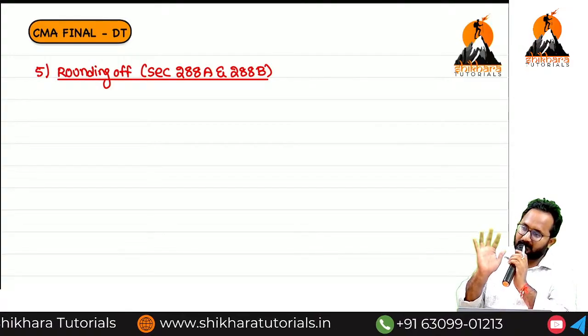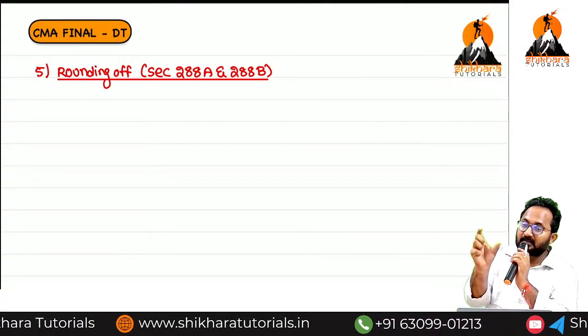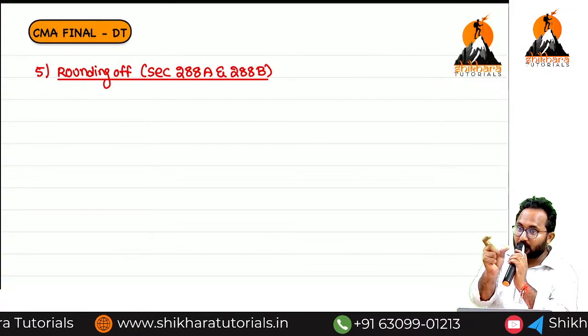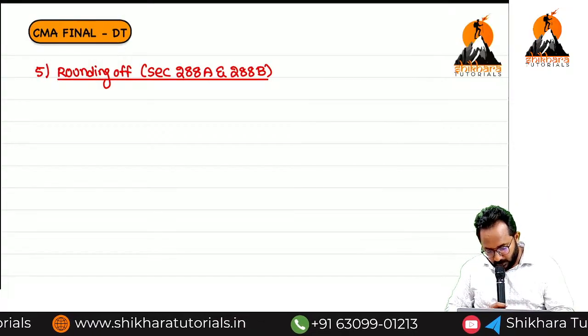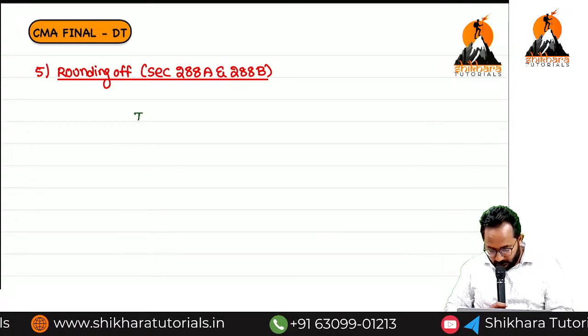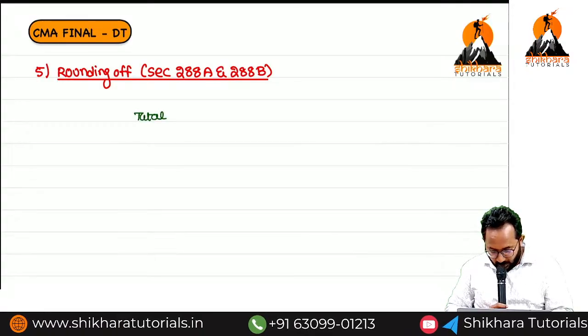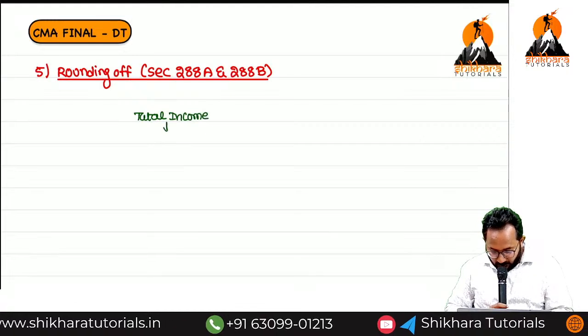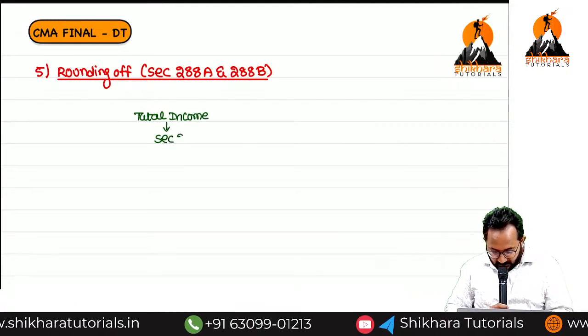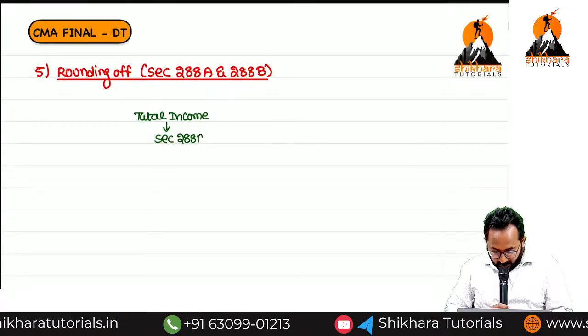Before calculation of tax liability, please round off the total income. That provision is section 288A.